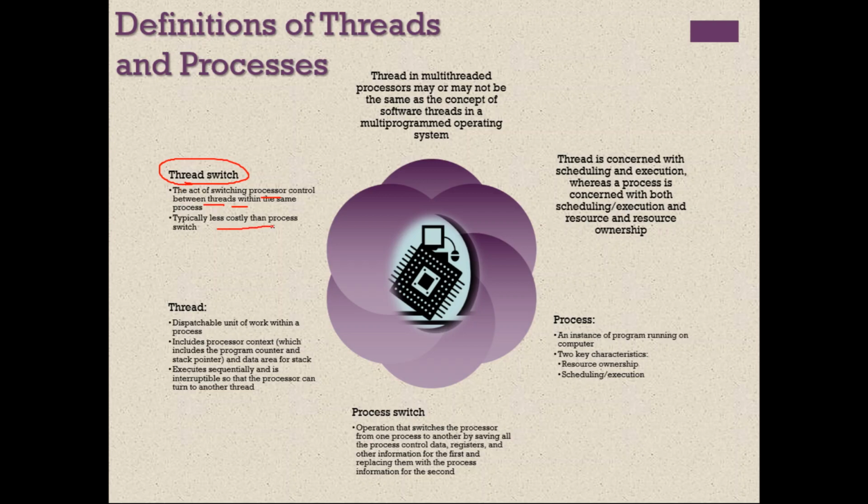It is a less cost operation when compared with process switch. Process switch is the operation that switches the processor from one process to another. That is, the processor is switching the control from one process to another process. It is a costly operation, whereas thread switch is not a costly operation. It's a less cost operation.